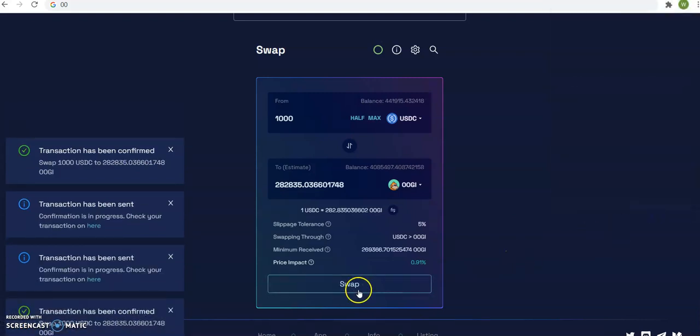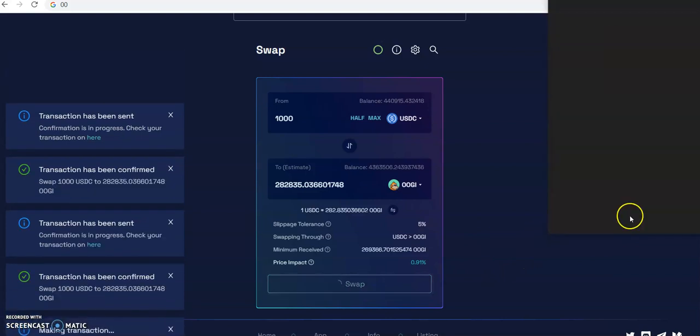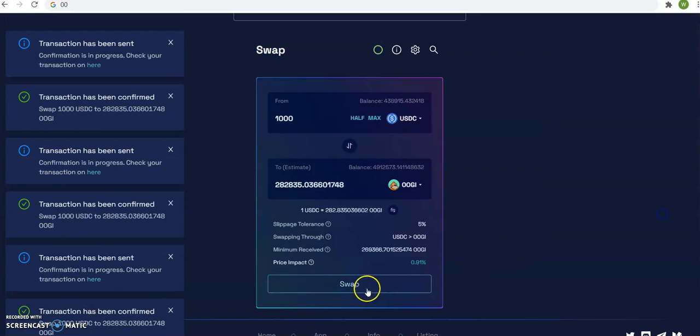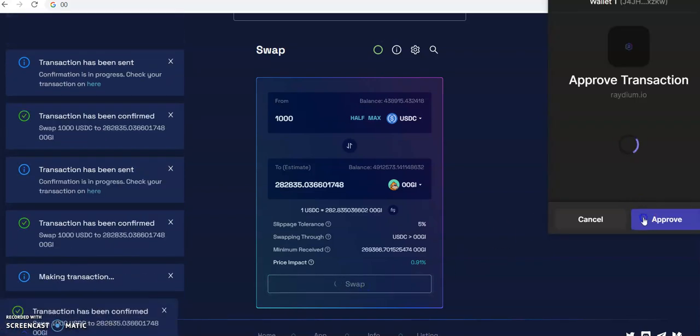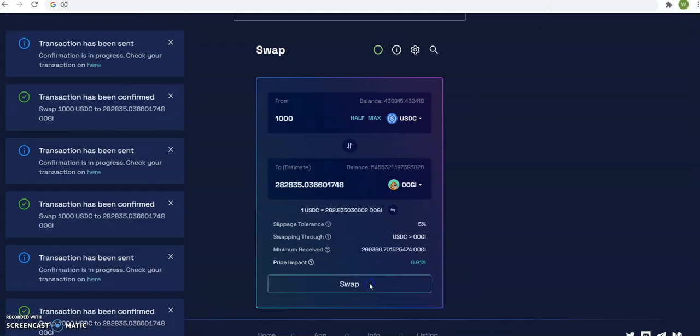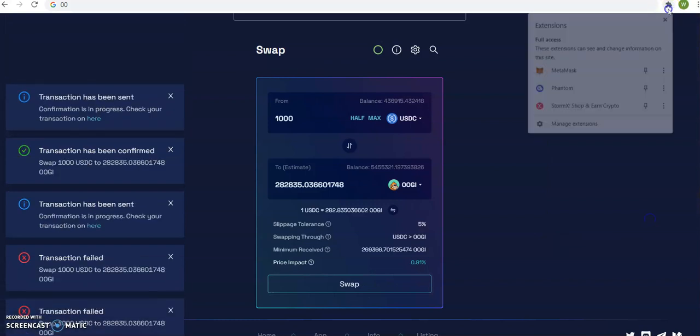Okay. I'm swiping small. I'm going big, but I'm protecting myself, and I'll show you how. Okay, so let's look here.